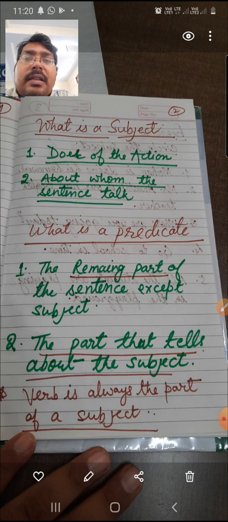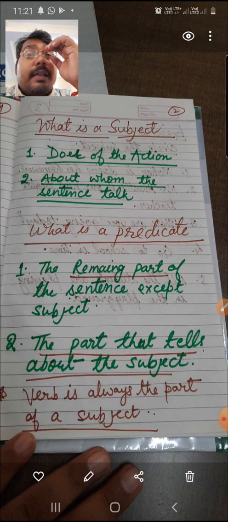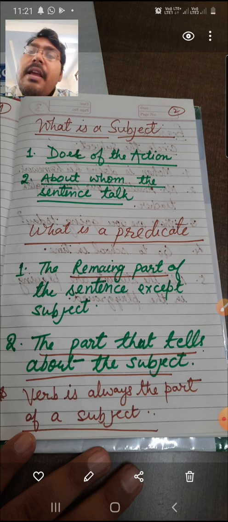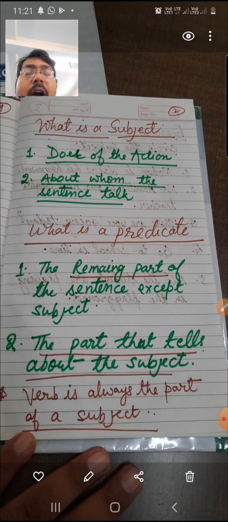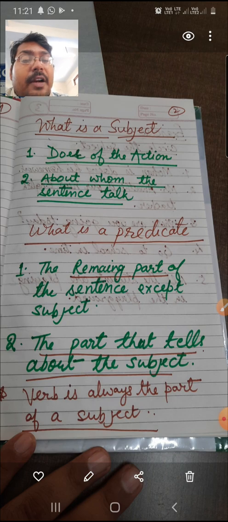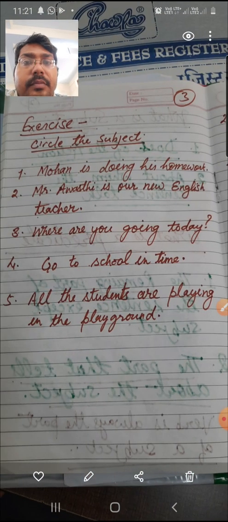We all know about these. These are the helping verbs. And the main verbs are the action words like reading, writing, jumping, eating, sleeping, whatever, any kind of action that you do comes under the category of main verb. So whether it's a main verb or a helping verb, the verb is a part of the predicate. So you need to keep in mind that the verb will come in the predicate part. I hope it is clear to you.